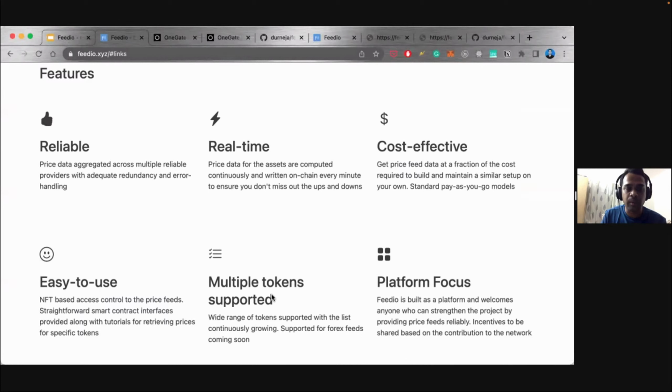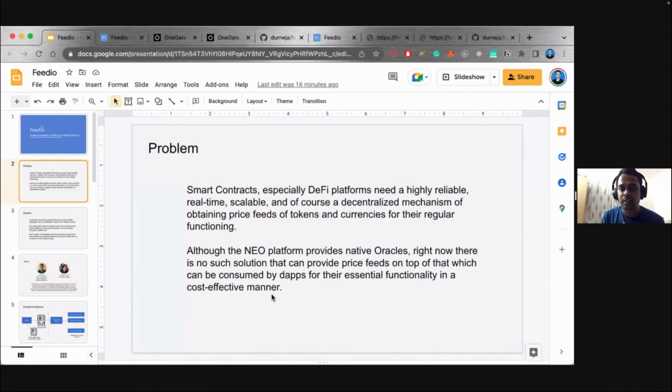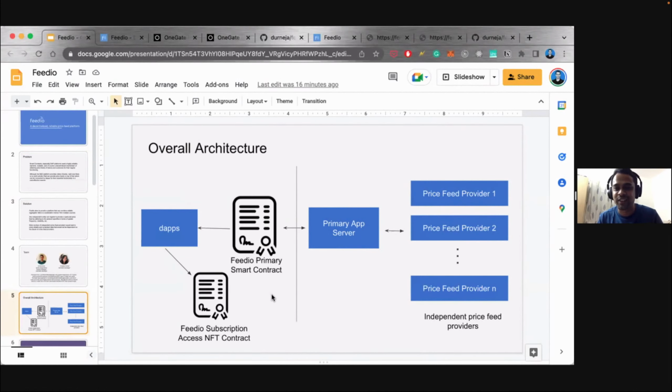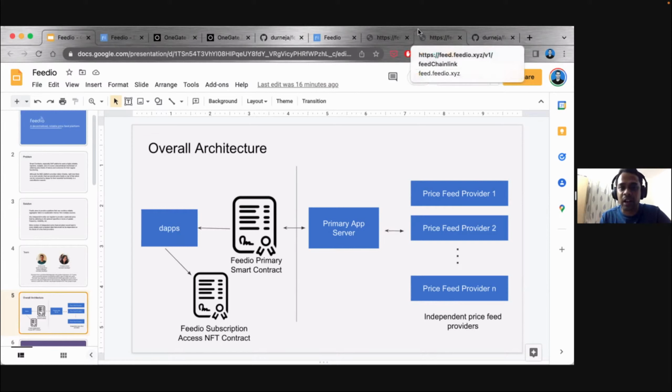I'll spend a bit of time on the architecture. So unfortunately, I don't have fancy graphics or 3D characters. It's a middleware project, so it will be slightly technical, but I'll try to keep it at a very high level and simplify this. Right, so this is the overall architecture.